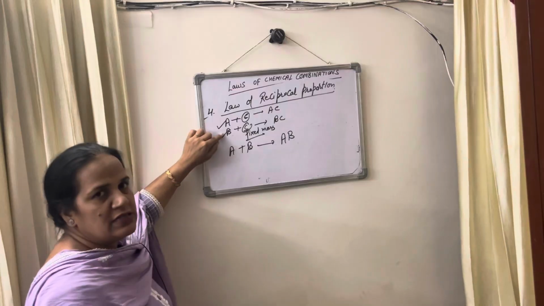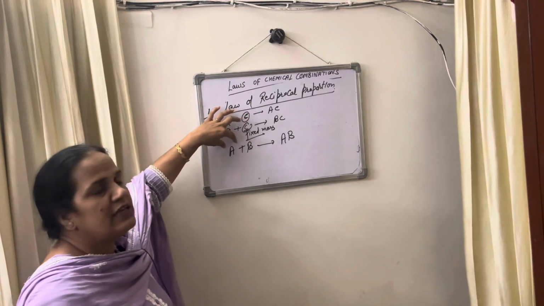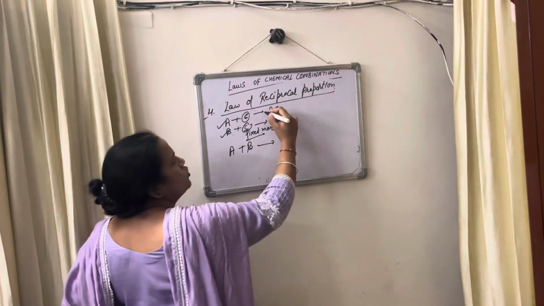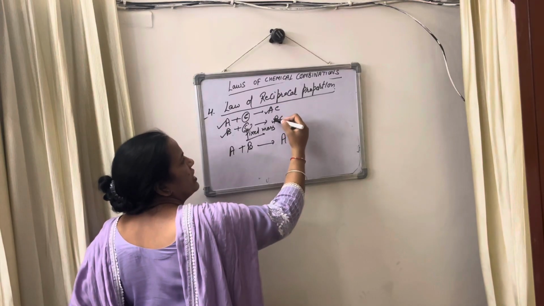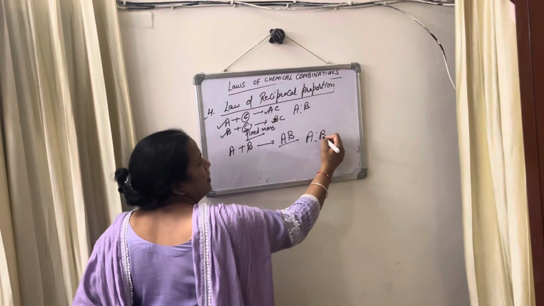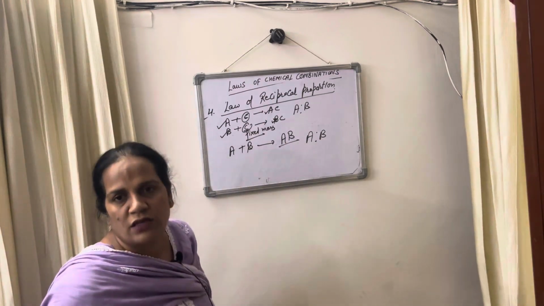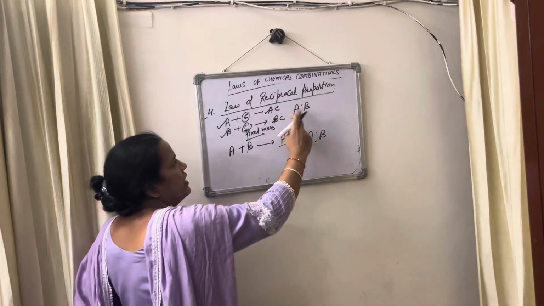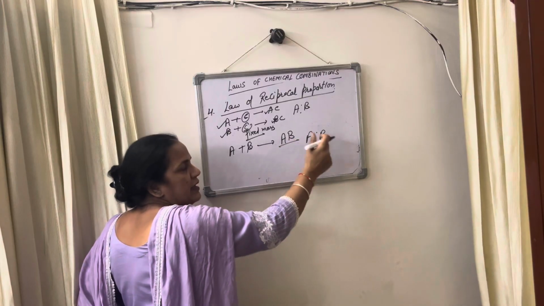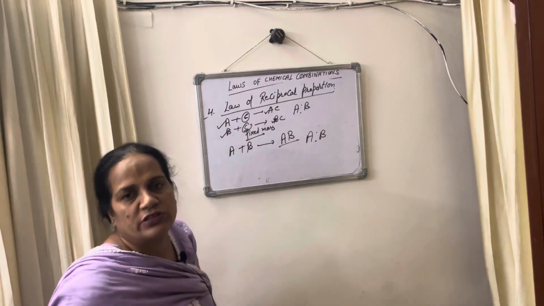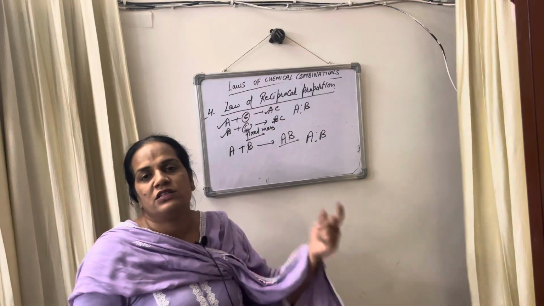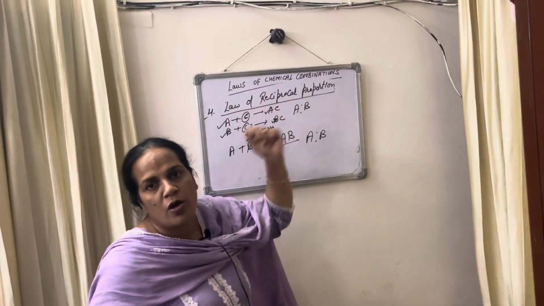The ratio in which they do so, in this case the ratio of A, B, and here the ratio of AB, the ratio of masses A and B, is a multiple of each other. These ratios are multiples of each other. This is the law of reciprocal proportion.